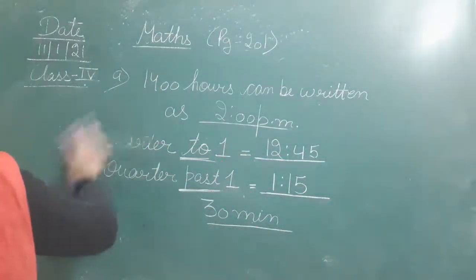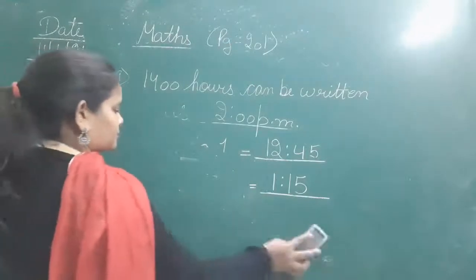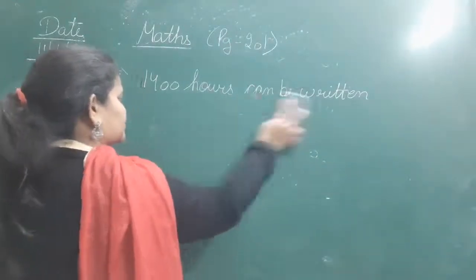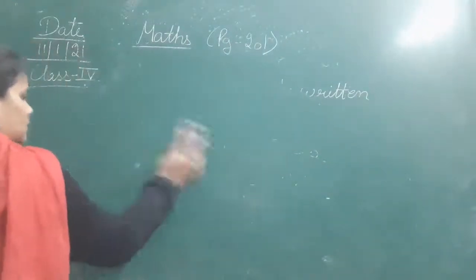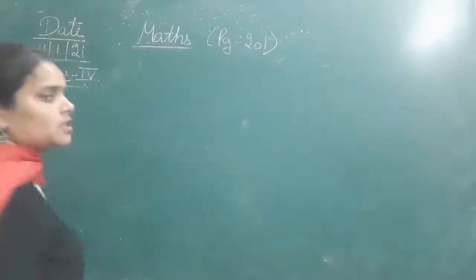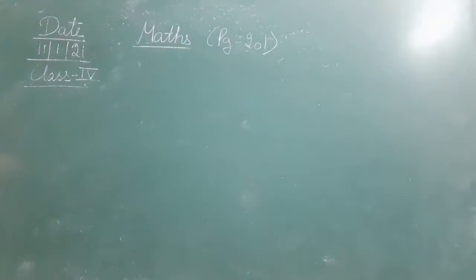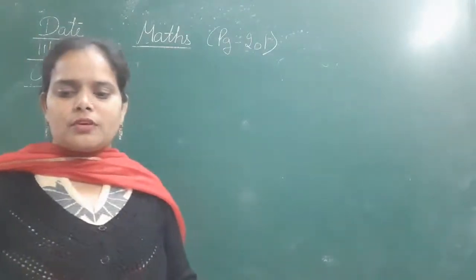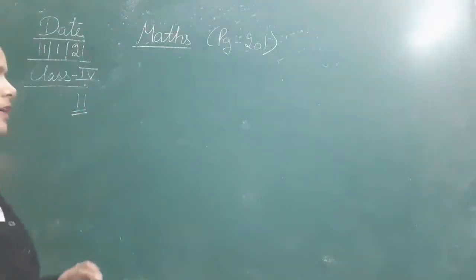चलिए moving to question number 11. Question number 11 is, we have to find the difference between 20 kilometer and 14 kilometer 575 meter.